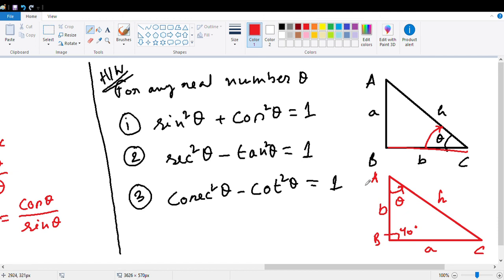So use this triangle and all the identities we have discussed and prove this equation. We will discuss all the proofs in the next lecture. Any question? No question?